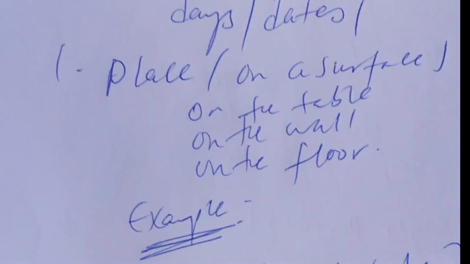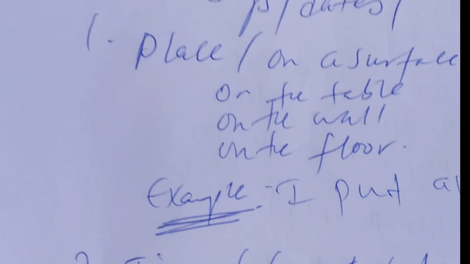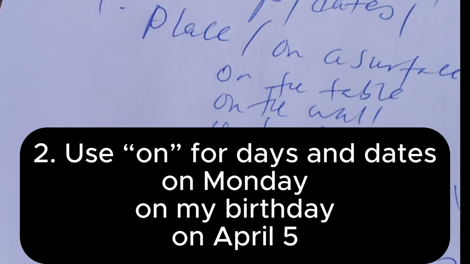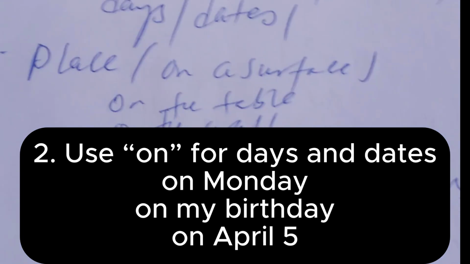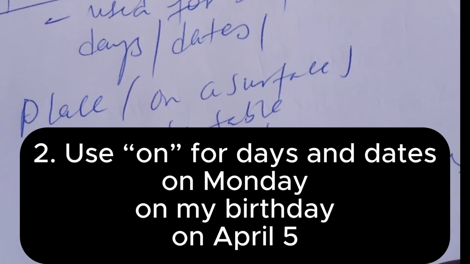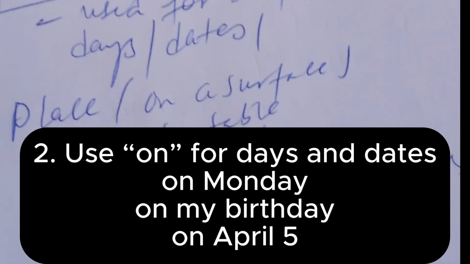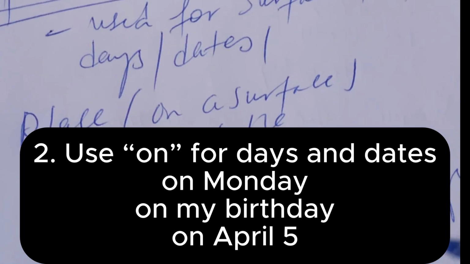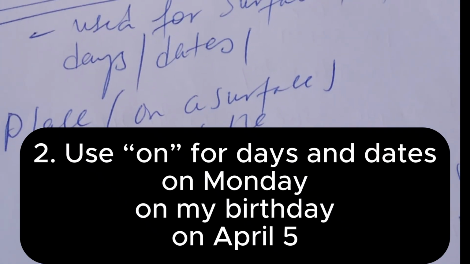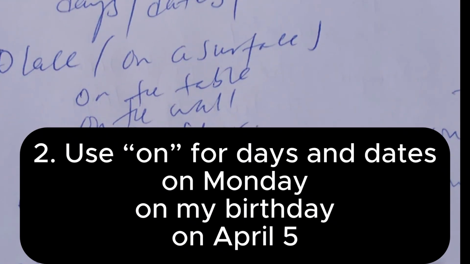Example: I put all the keys on the table. Look, on the table. At that time we use "on". The picture is on the wall. So at that time we have to use "on".